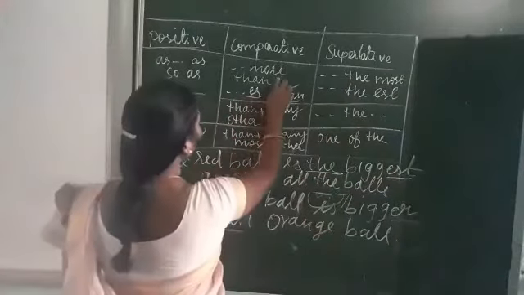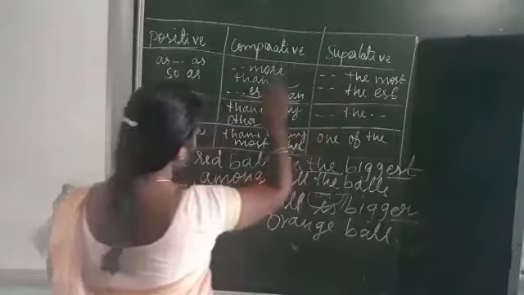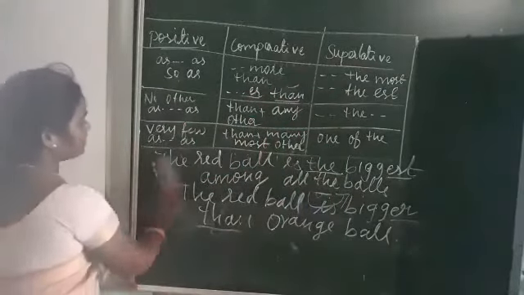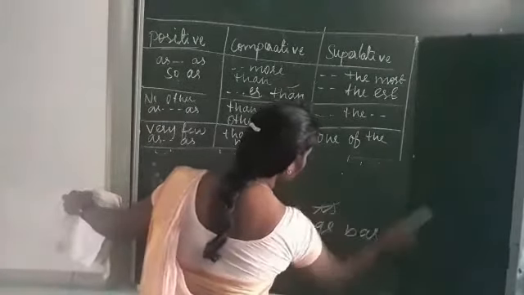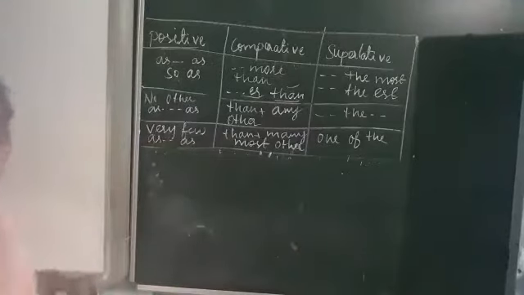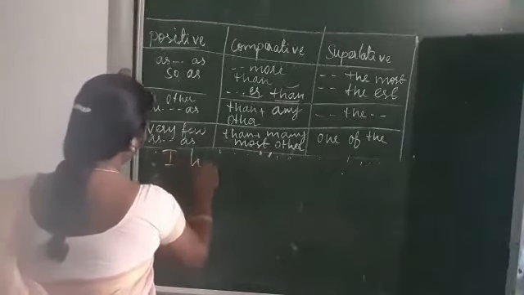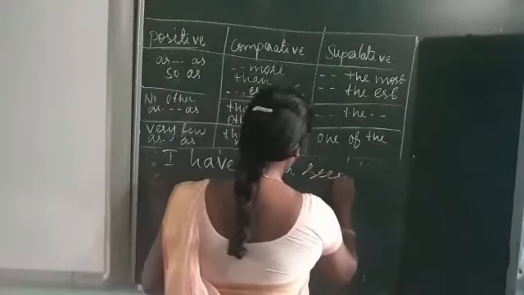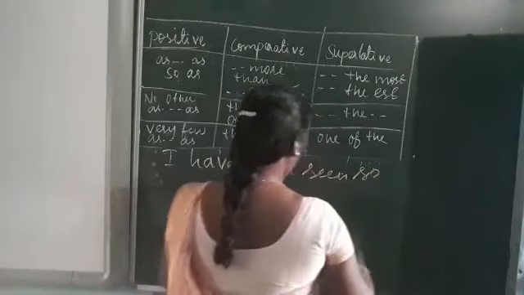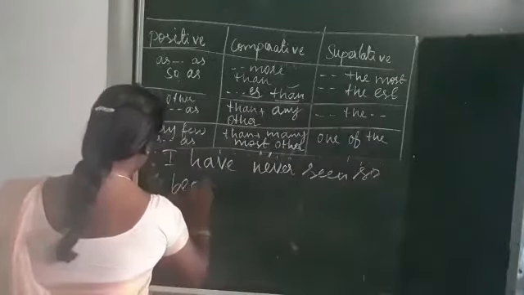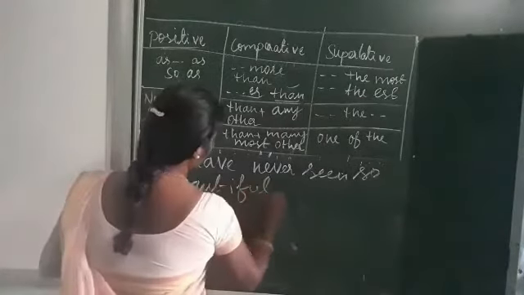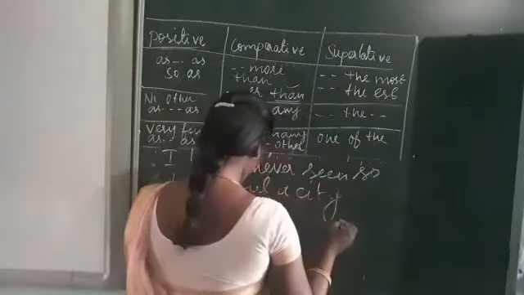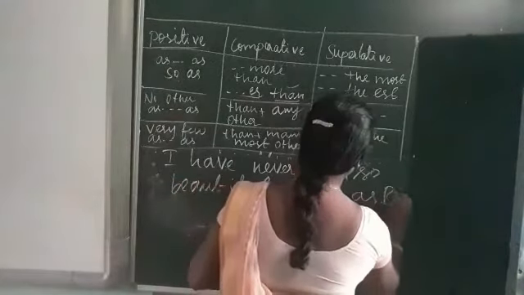So when do we use more in the comparative degree or most in the superlative degree? Let me tell you, more than two syllables. More than two syllables means we use more in the comparative degree and most in the superlative degree. Okay, let me tell you. Now I am going to make a sentence. I have never seen so beautiful a city as Bombay.